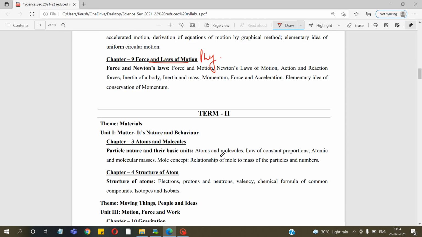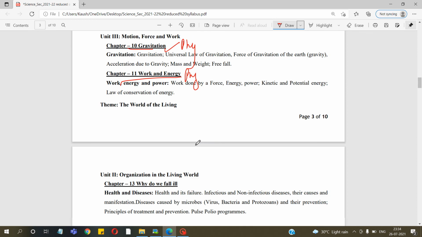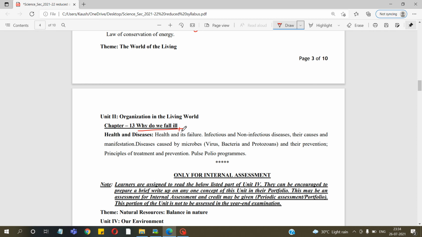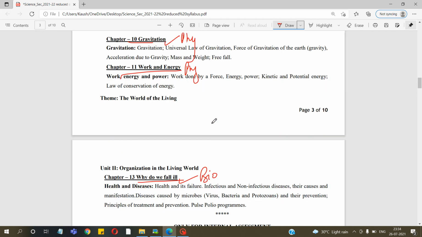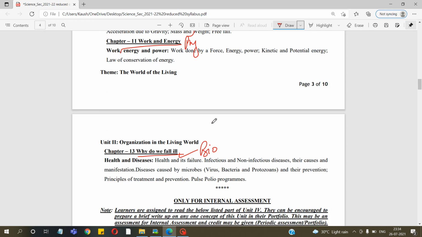In term 2, chapter number 3, Atoms and Molecules from chemistry, Structure of the Atom from chemistry, and chapter number 10, Gravitation from physics, chapter number 11, Work and Energy from physics, 2 from chemistry, 2 from physics, and 1 chapter, Why Do We Fall Ill? This will be from biology. Total 5 chapters will be there in term 2.